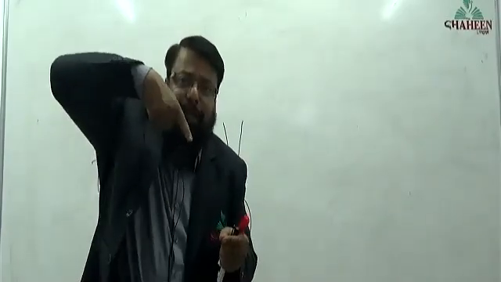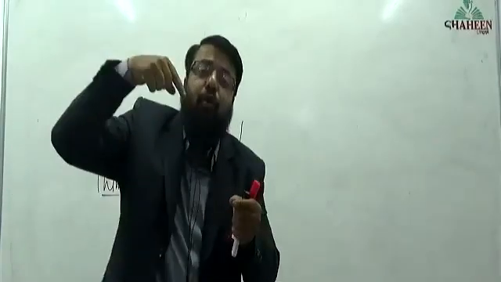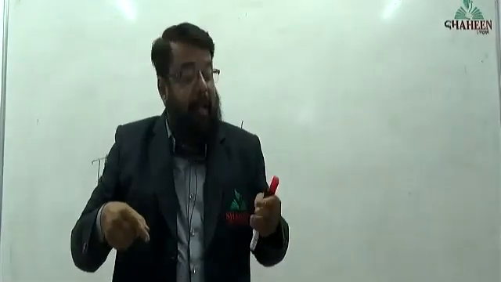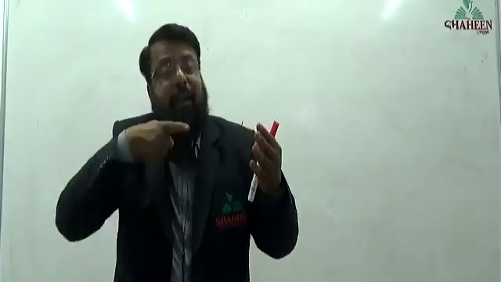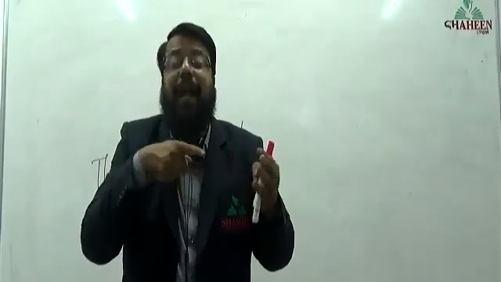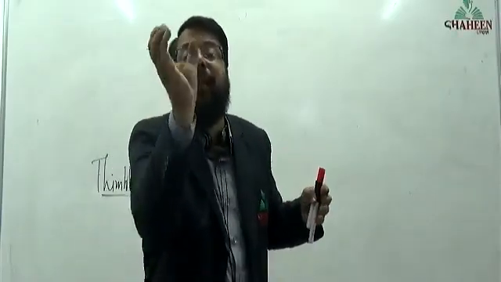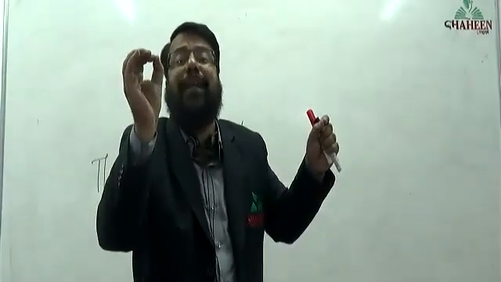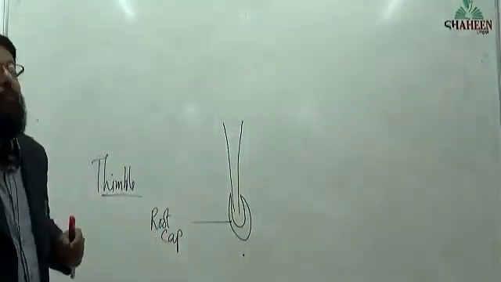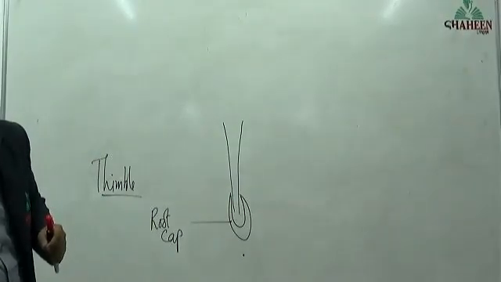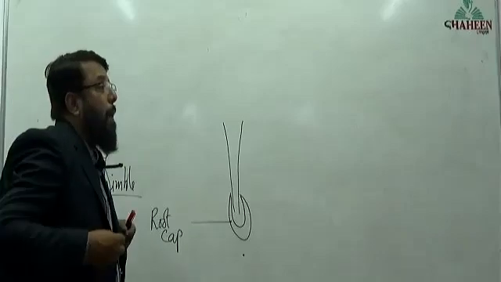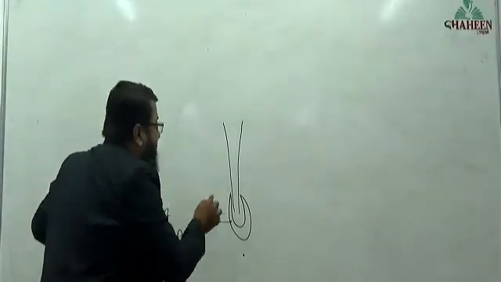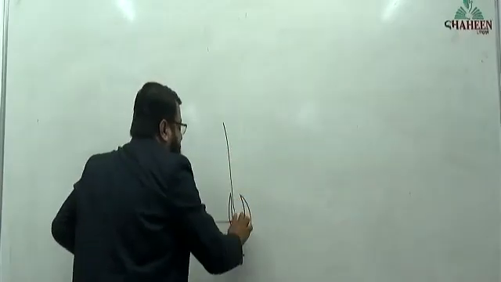Whenever the root tip grows, there will be soil particles which become a barrier to it, that will damage the root tip. Because of that, there is a protective covering called the root cap. The function of the root cap is protection from the soil particles. Which part is protected? The tender apex, that is the tip. Okay.